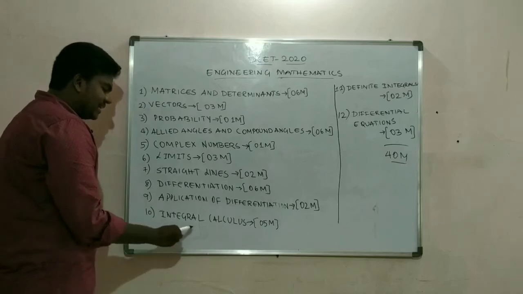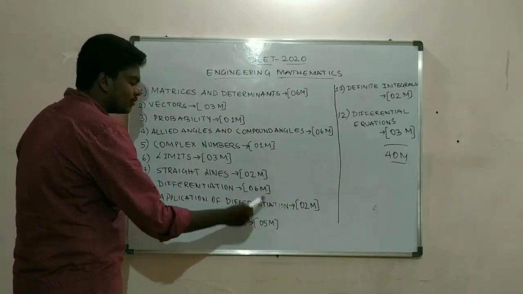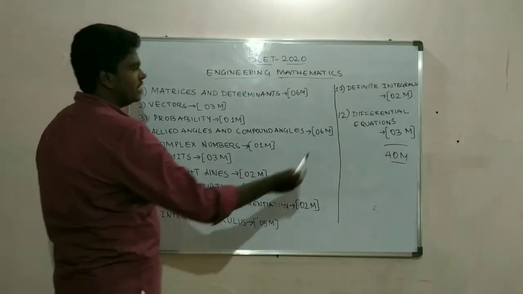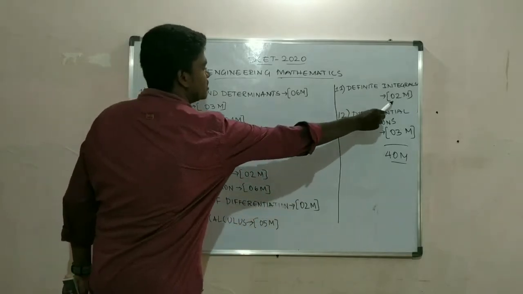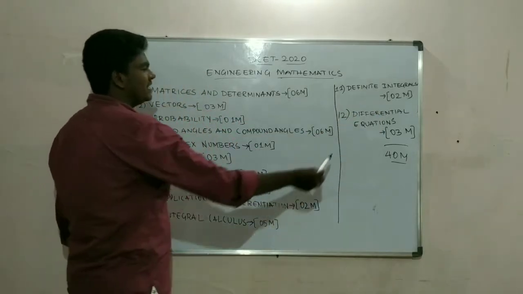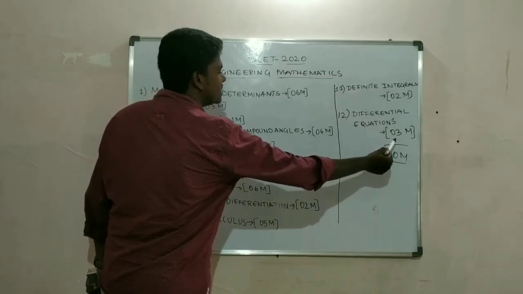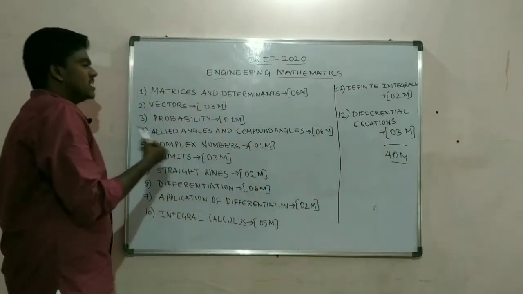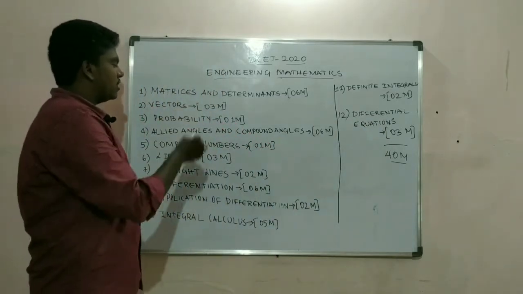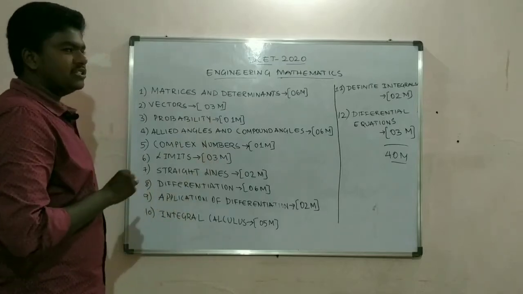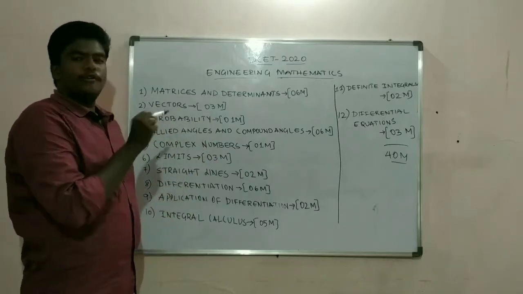Then integral calculus, this is for 5 marks. Then definite integrals is for 2 marks. Then differential equations is for 3 marks. So this is how the syllabus looks. So the total marks of engineering mathematics is going to be 40 marks.